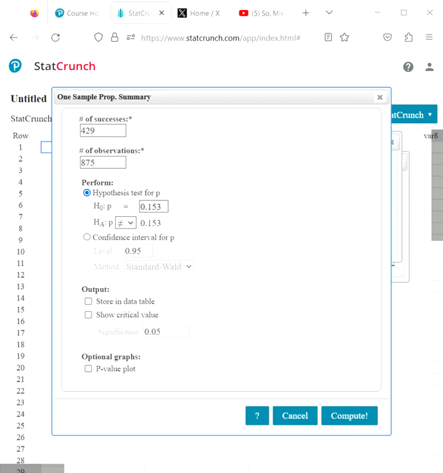Now, it never does say greater than or less than, but instead, right here is what you're looking for: not equal to and equal to. So if it doesn't say that, it means it's an equal to or not equal to area.